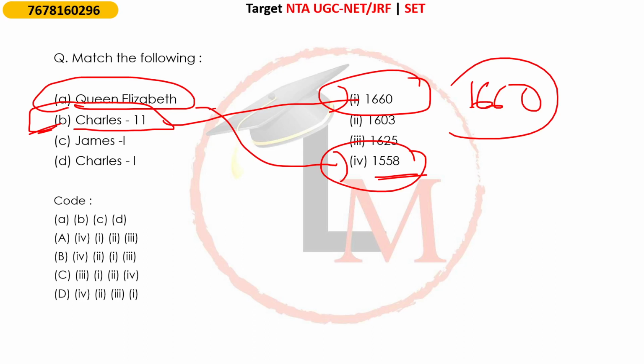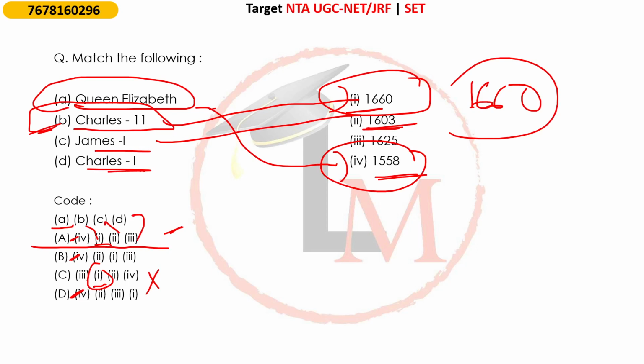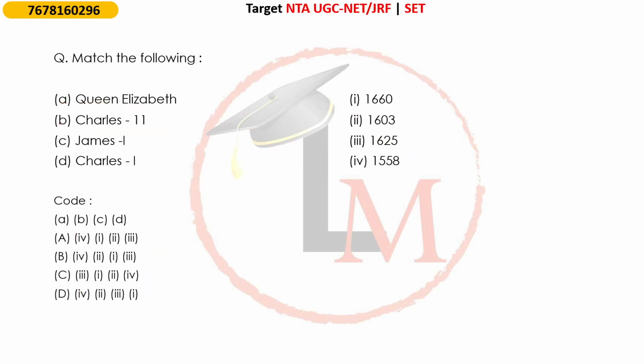Queen Elizabeth 1558, right? A4. A, either it is this or it is this or it is this. After that, B Charles II का first है. Now B ये first और this one. Now ये हो नहीं सकता, so the only correct option is this one. ठीक है. Now afterwards if you check, James the first C का 2 है, C का 2. ठीक है, उसके बाद D का 3, Charles the first 1625. ठीक है, so perfectly correct.